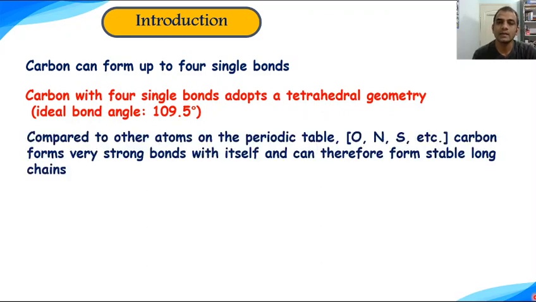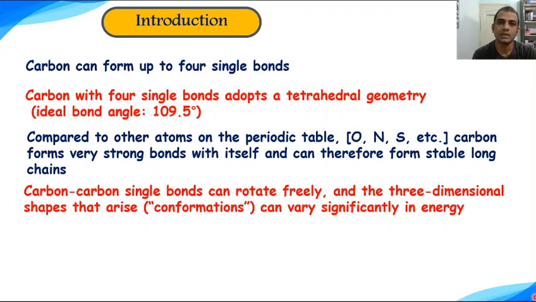Compared to other atoms on the periodic table, for example oxygen, nitrogen, sulfur, phosphorus, halogen, and so on, carbon forms very strong bonds with itself and therefore can form a stable long chain. This property of carbon is called catenation.